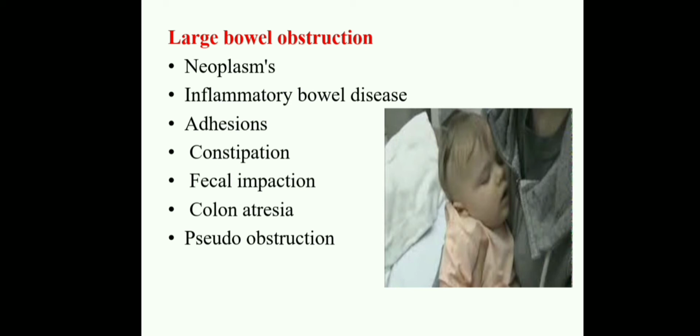And then fecal impaction, because of the fecal matter impacting in that part, mostly seen in the large intestine, and mostly we observe it in the descending colon. Okay, and then colon atresia and pseudo-obstructions. These are the large bowel obstructions.